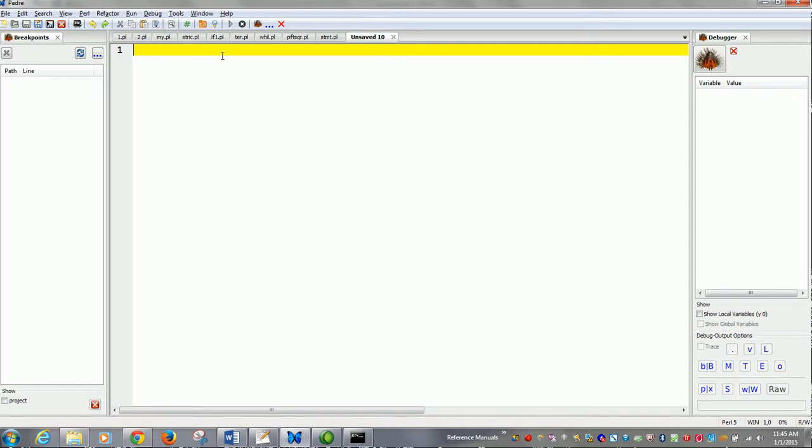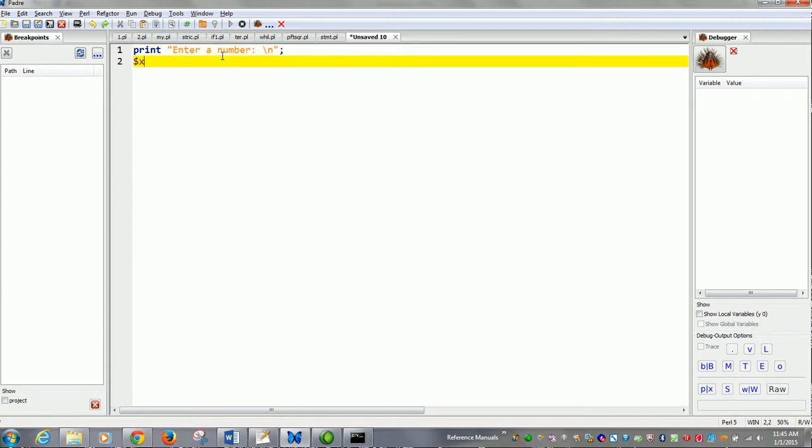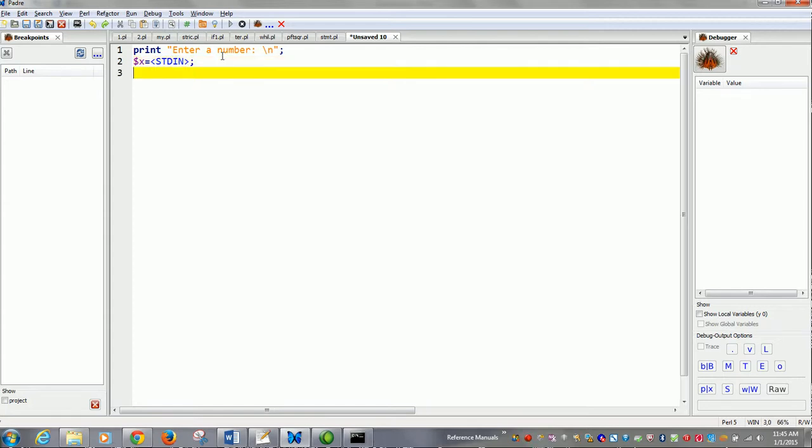For example, print enter a number backslash n. Now store this number to $x from STDIN. You have to chomp the $x.